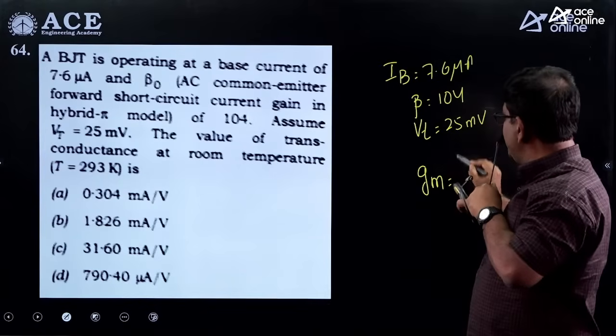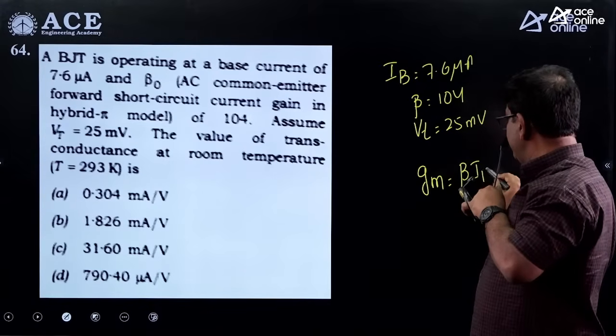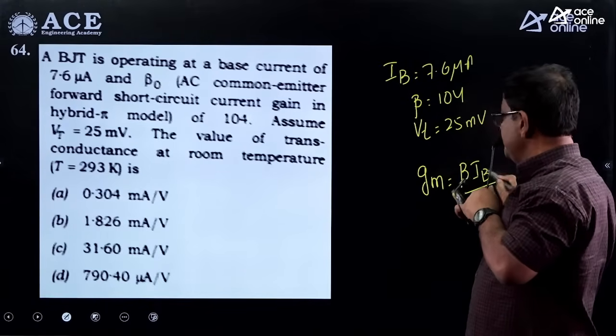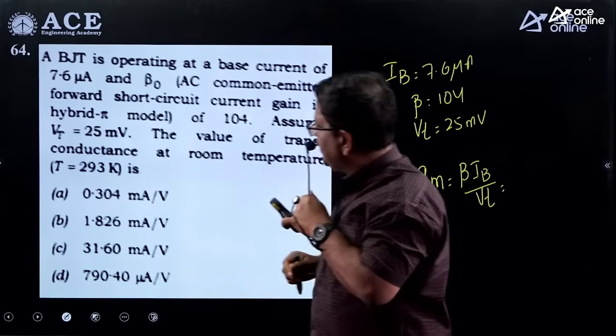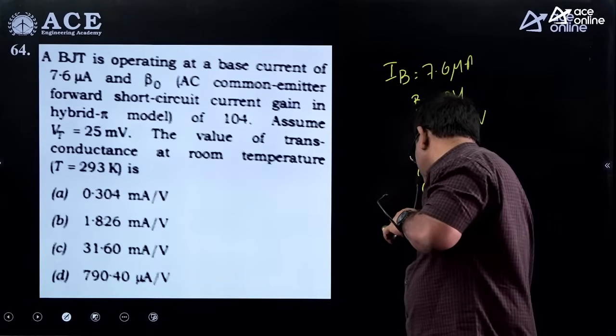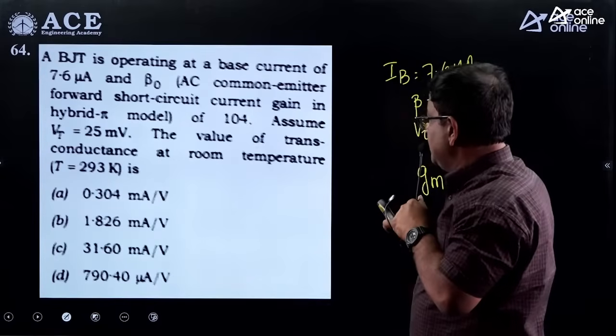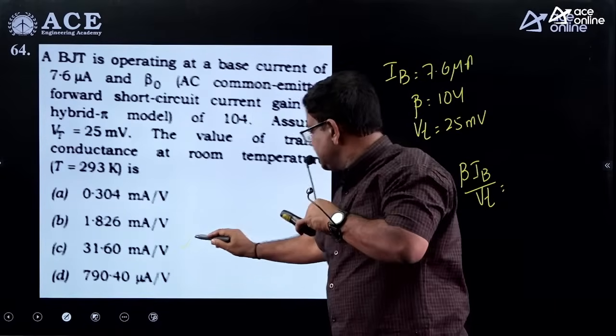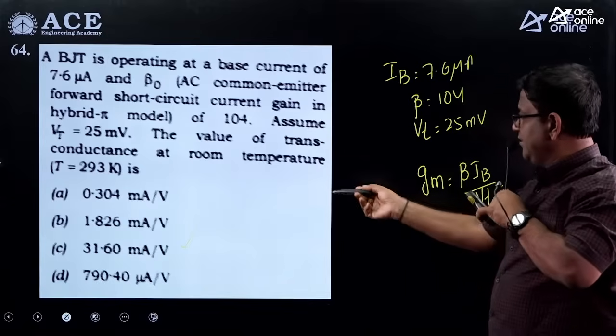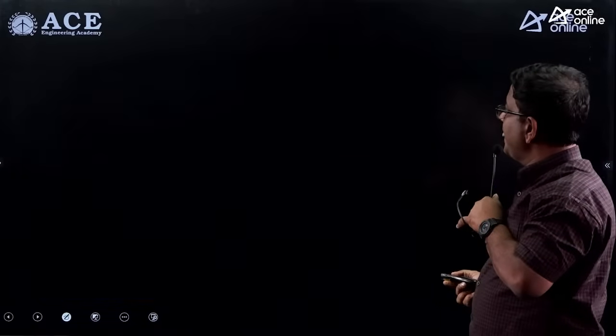gm is IC by VT, which is beta IB by VT. Now if you substitute beta, IB and VT, you are going to get around 31.6. Just substitute these three values, you will get 31.6.